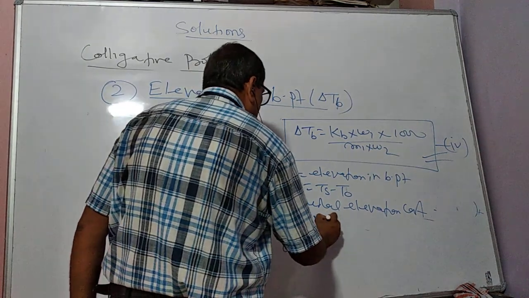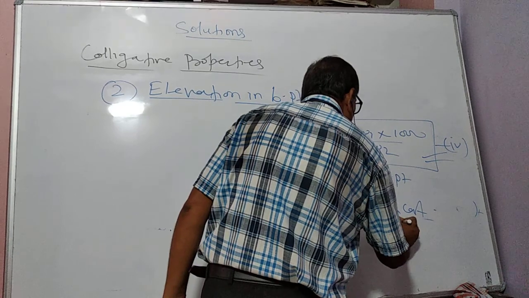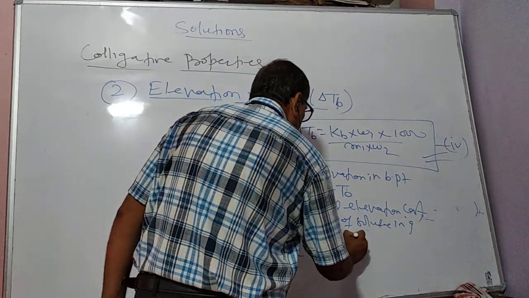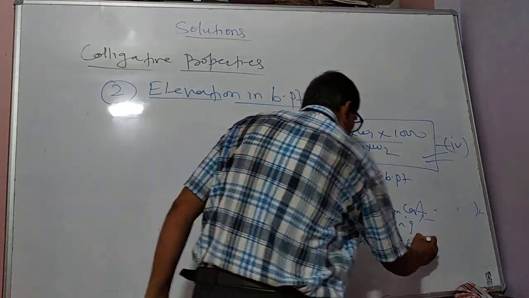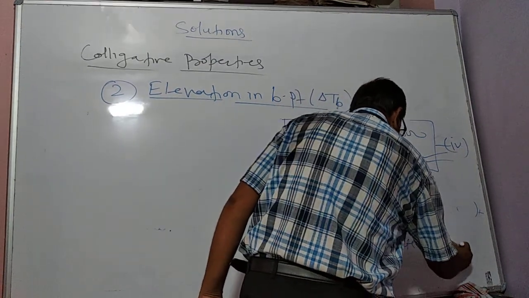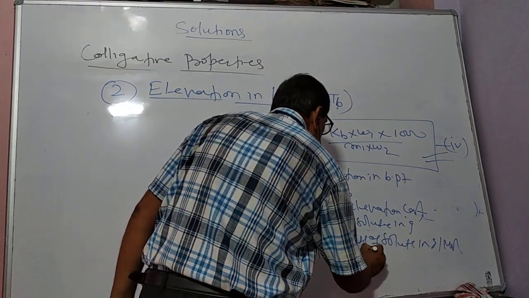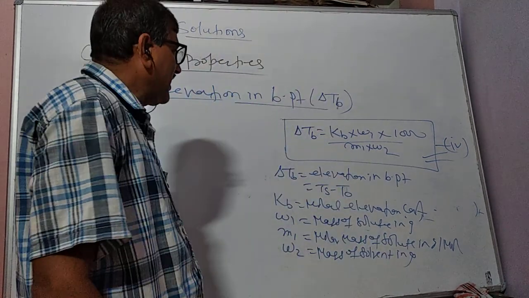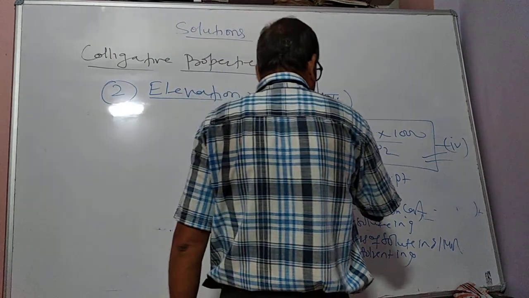This is the mass of solute in gram, this is the molar mass of solute in gram per mole, and this is the mass of solvent in gram. So if all these terms are given, then we can calculate the value.